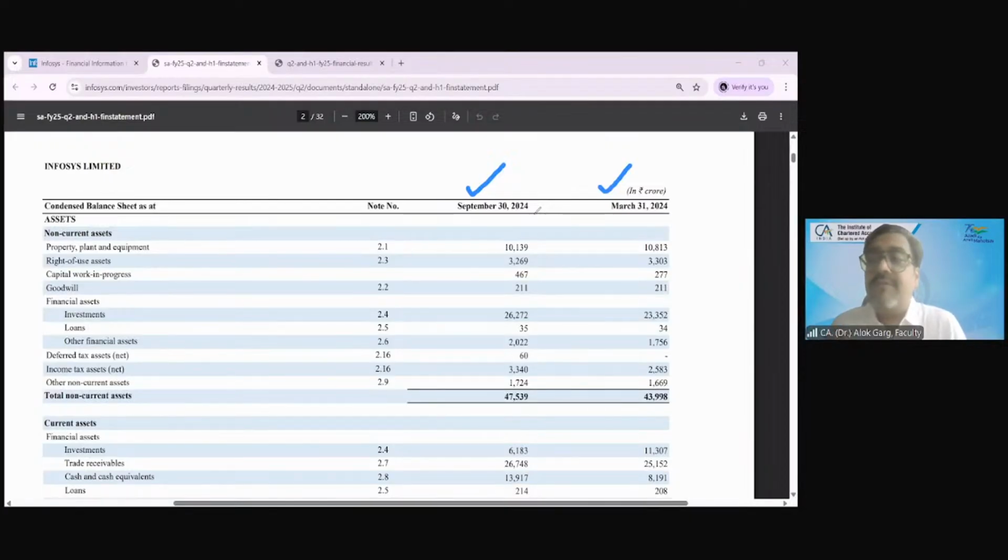So friends, the P&L, cash flow and statement of changes in equity, when you compare these interim period numbers, then the period has to be the equivalent period of the last year. But for balance sheet, the standard says that the balance sheet number has to be compared with the last year end audited number.